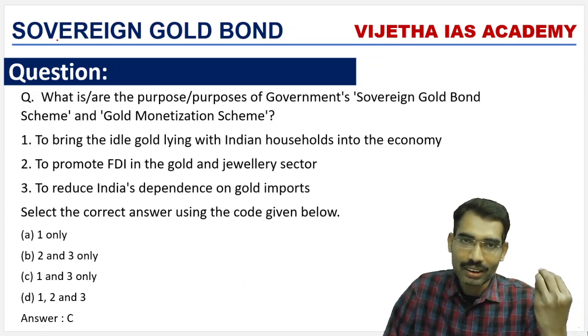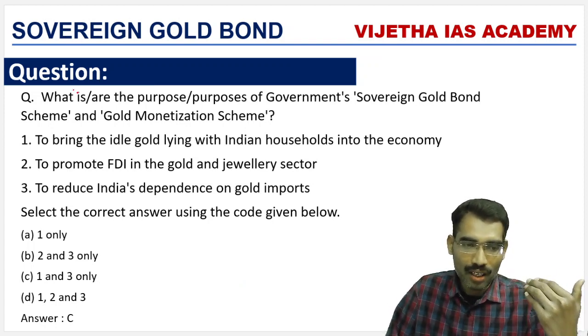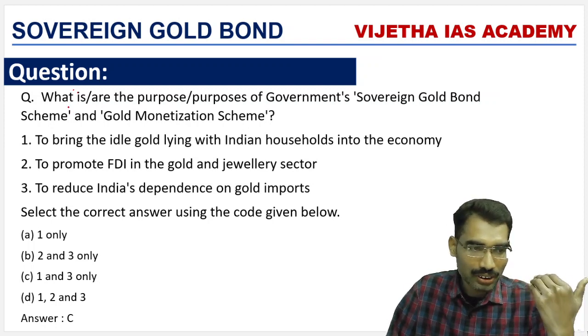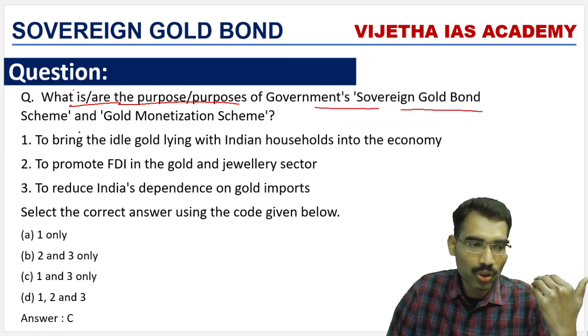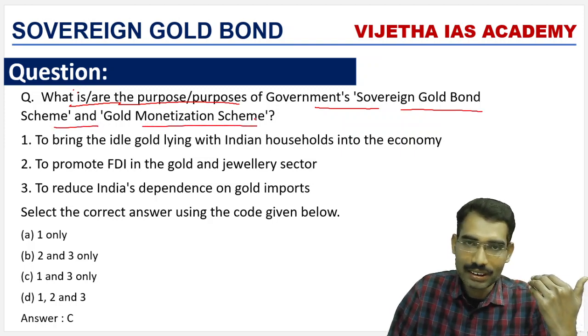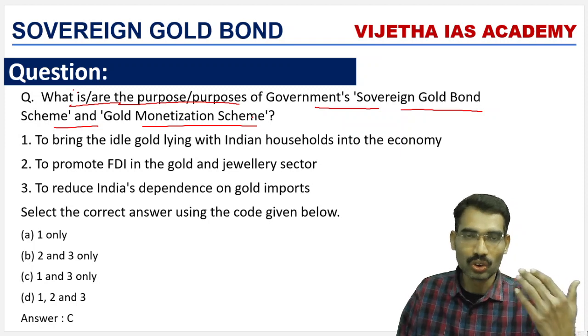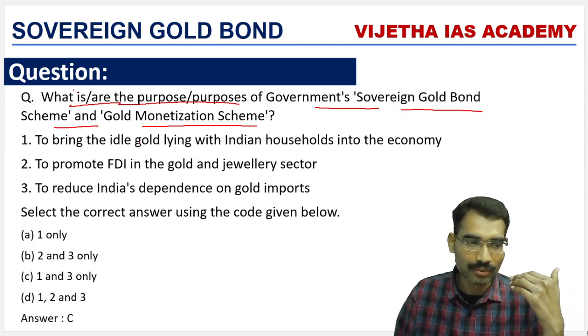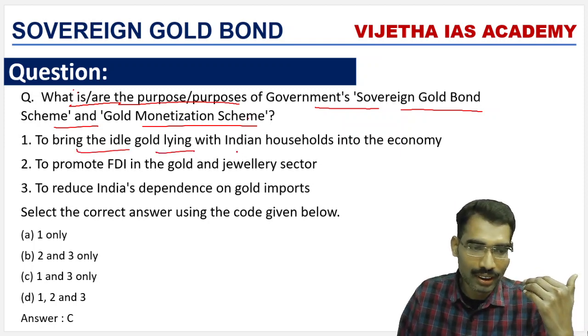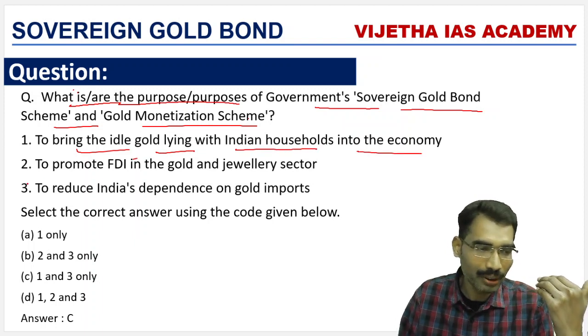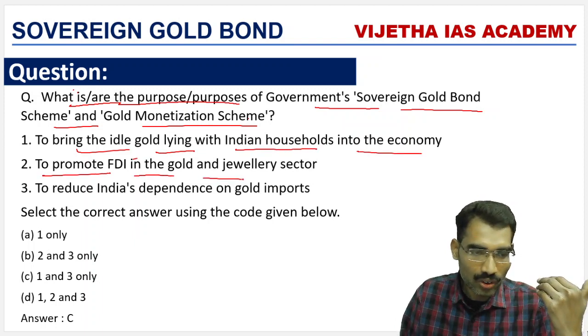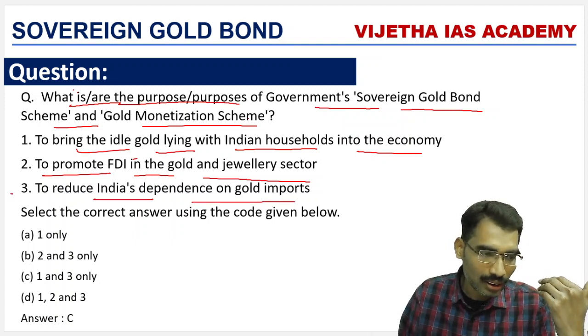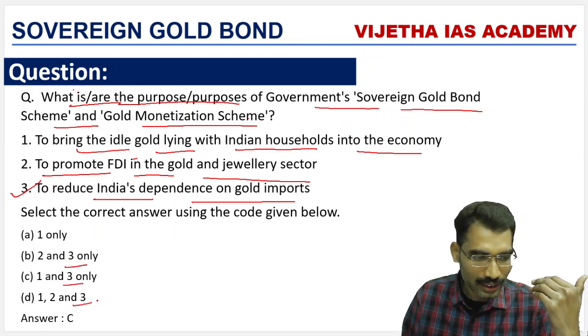There is a question in the UPSC exam also. It was asked earlier. We'll see what this question is. What is or are the purpose of the government's sovereign gold bond scheme and gold monetization scheme? It is to bring the idle gold lying with Indian households into the economy, to promote FDI in the gold and jewelry sector, to reduce India's dependence on gold imports. The third statement is correct.